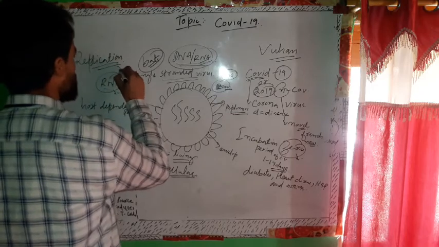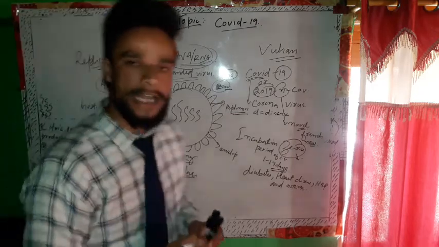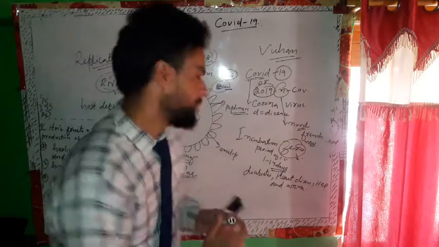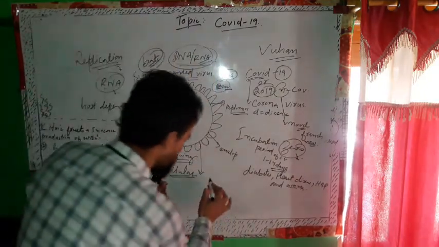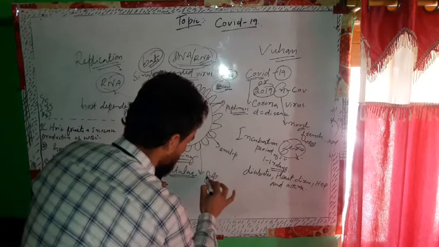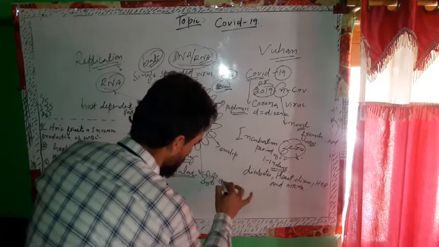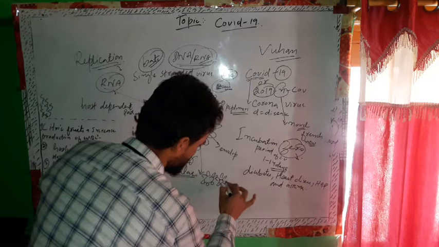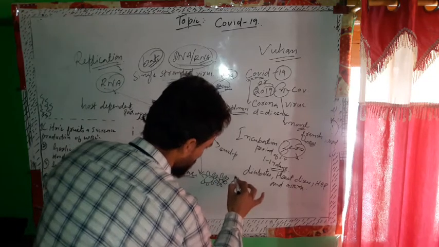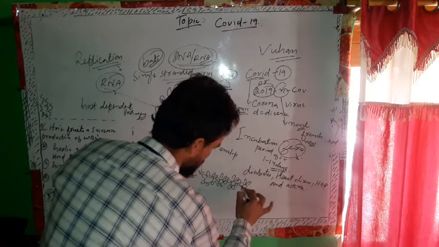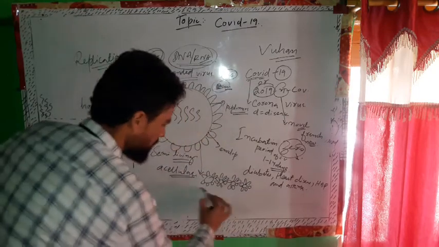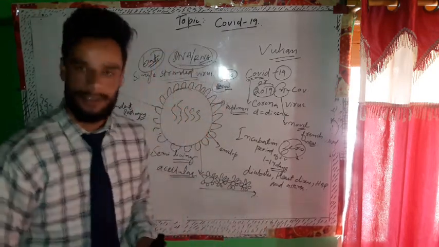And this replication happens very fast. Once this replication has happened, a lot of viruses will be formed. A lot of viruses. Once they are formed in high quantity,